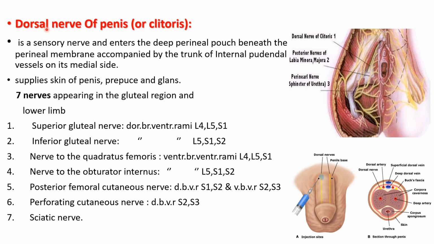Now coming to the dorsal nerve of the penis or clitoris. We can see dorsal nerves here of the penis and in the female the clitoris. It is a sensory nerve and enters the deep perineal pouch beneath the perineal membrane, accompanied by the trunk of internal pudendal vessels on its medial side. This dorsal nerve supplies the skin of the penis, you can see here, and prepuce and the glans penis.